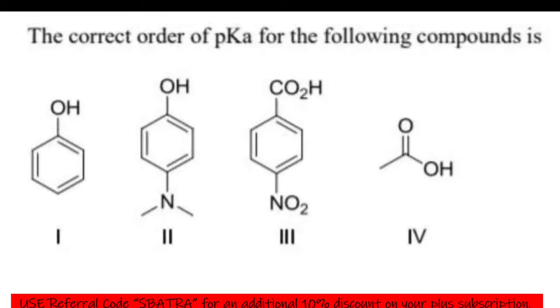Okay, let's take the next question. Great. Okay, let's take the next question. Now, the correct order of pKa for the following compounds.